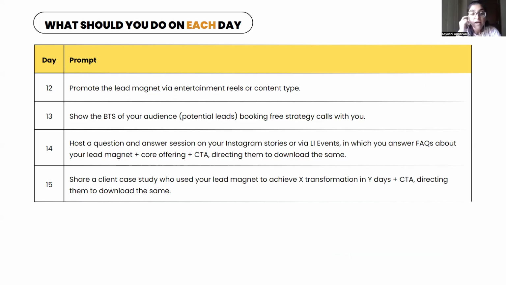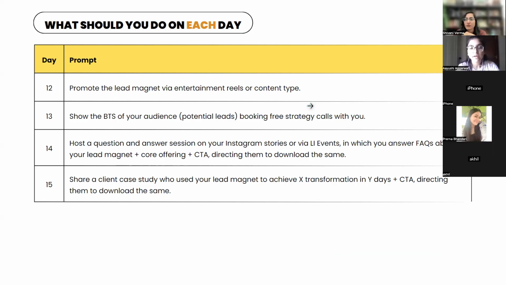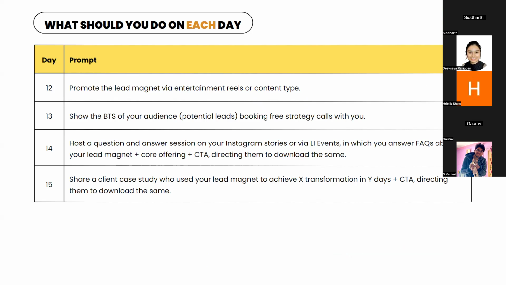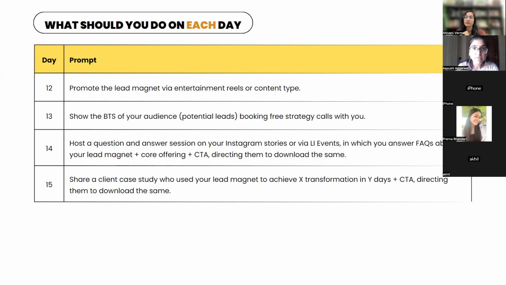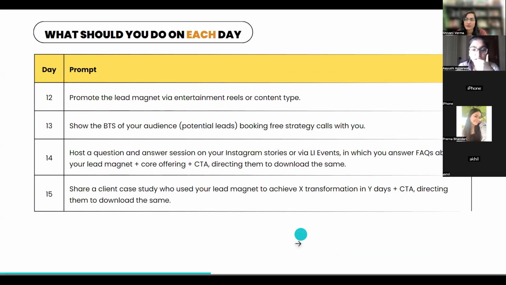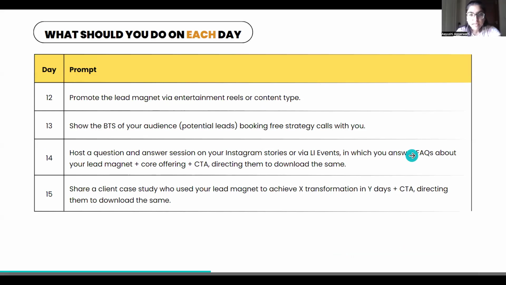Right? Let's see how you can create lead magnets via ChatGPT. You already know what lead magnets are, right? It can be an ebook, it can be your checklist, it can be your webinars. If you're a coach, you can always do webinars, live events. So these are all lead magnets. Now let's look at the prompts which you can give ChatGPT in order to create these lead magnets.